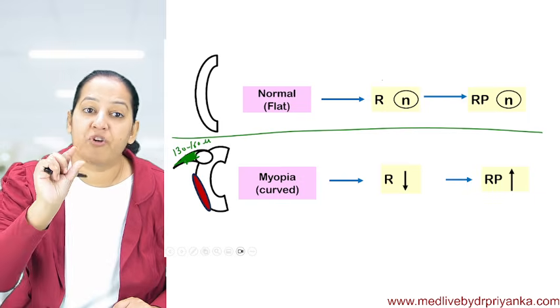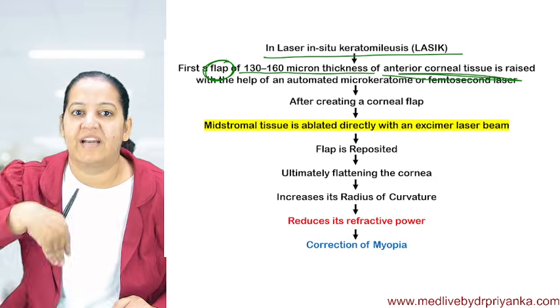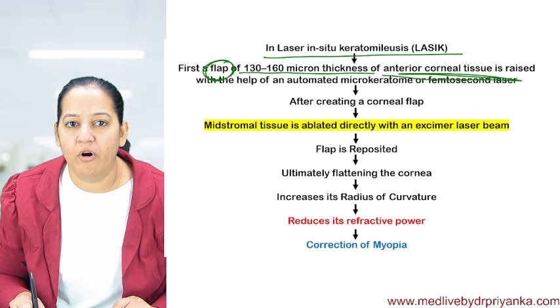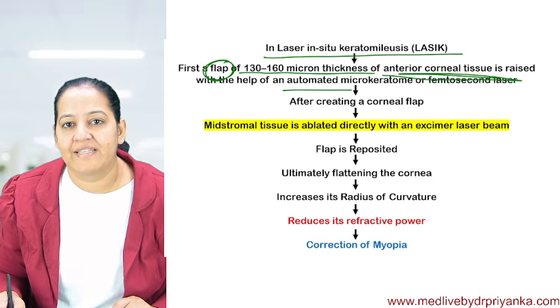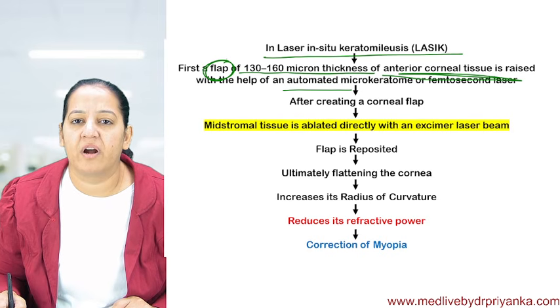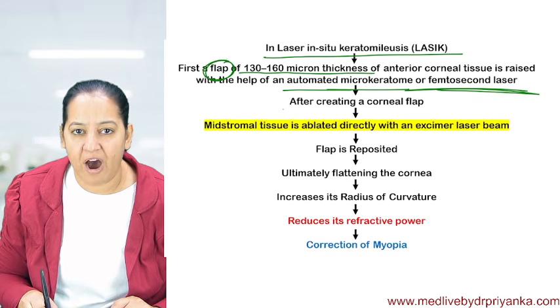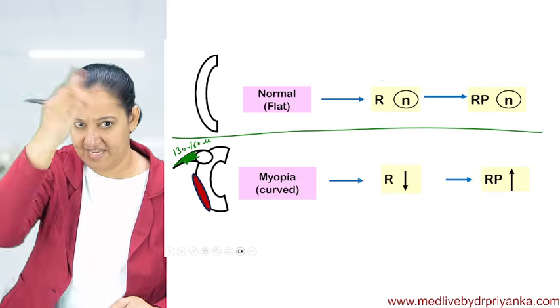A small flap from the central zone, from the anterior cornea, is taken outside. With the help of automated laser, either with laser or with a keratotome. Keratotome means it is used for cutting. It is like a scalpel. But nowadays we use laser. After creating the flap, taking it up.